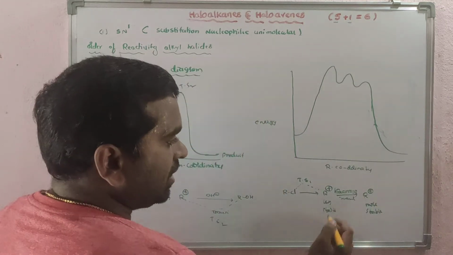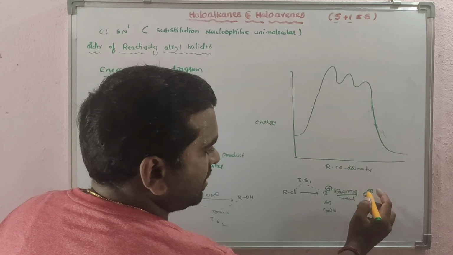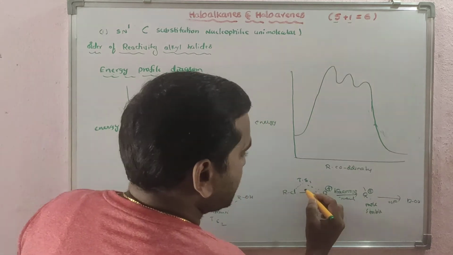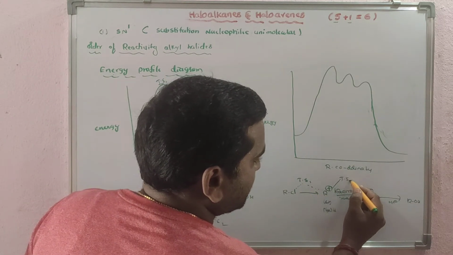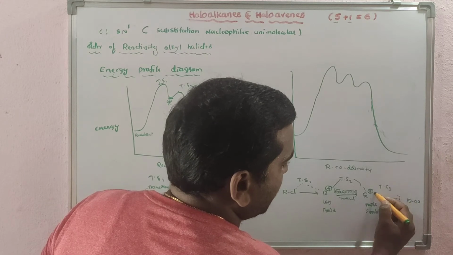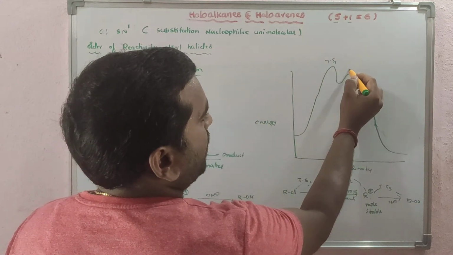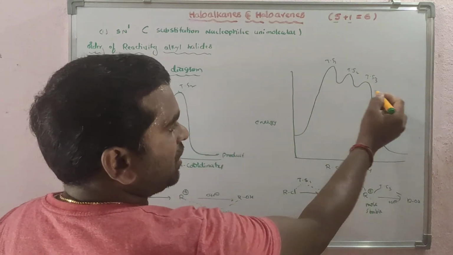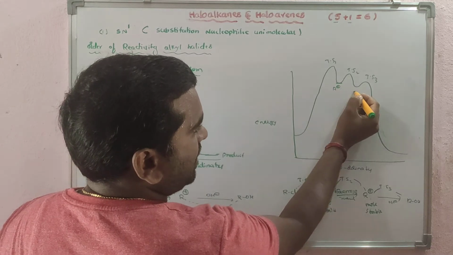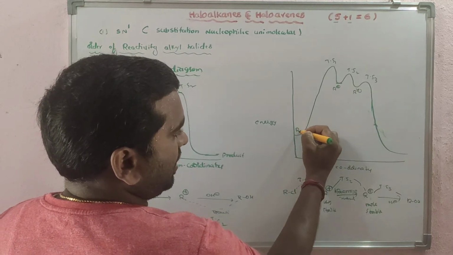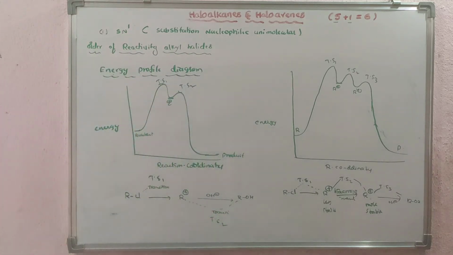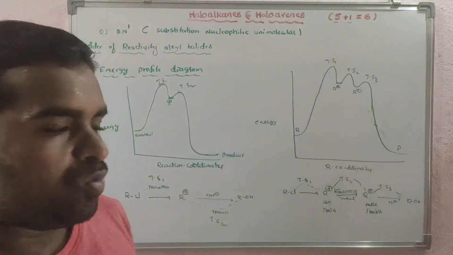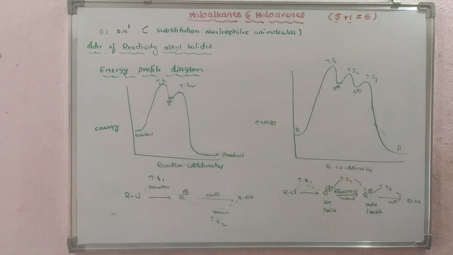Due to the rearrangement. Clear? It is a carbocation R plus, and another R dash plus. This is the stable carbocation. Then finally you will get the ROH product. Clear? This is transition state 1, here transition state 2 and here transition state 3. So this is the intermediate, this is R plus and this is R dash plus, more stable. These are reactants, these are products. So this is the energy profile diagram for the SN1 reaction.